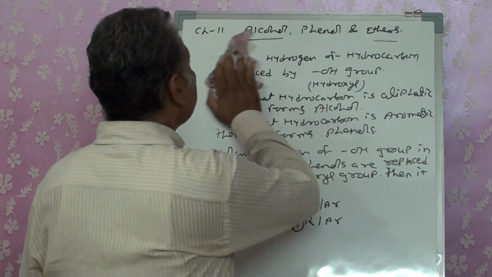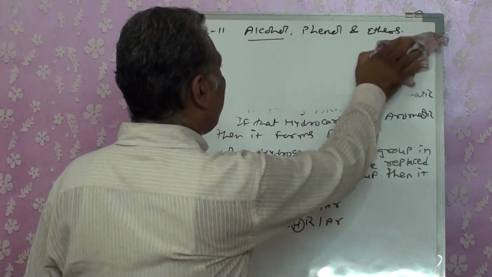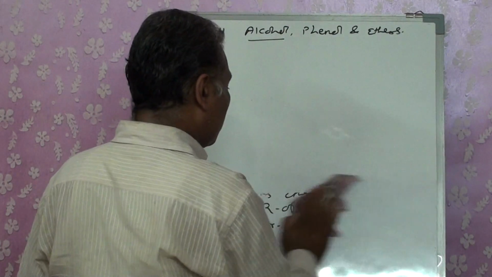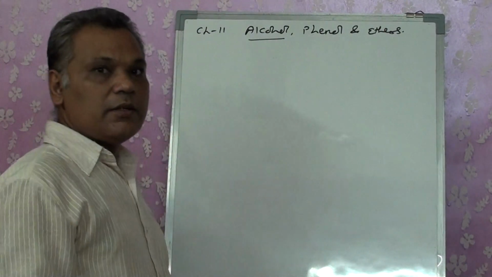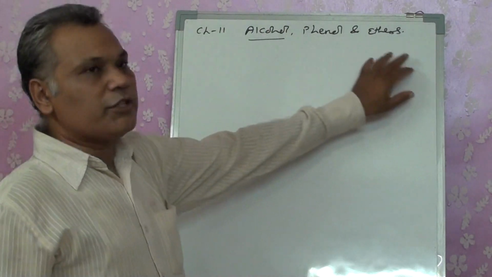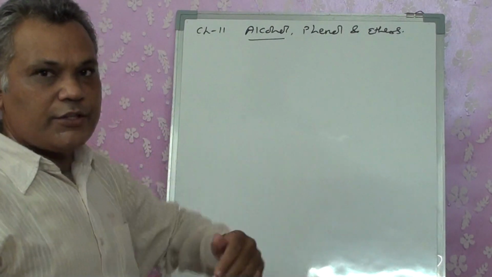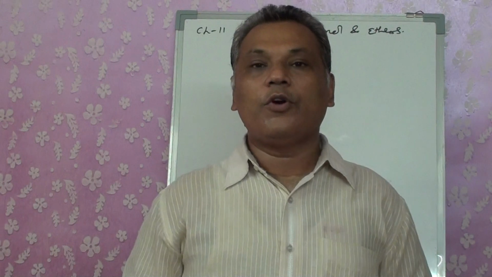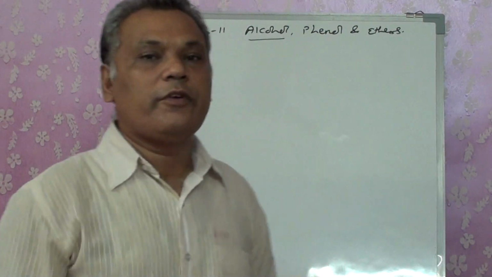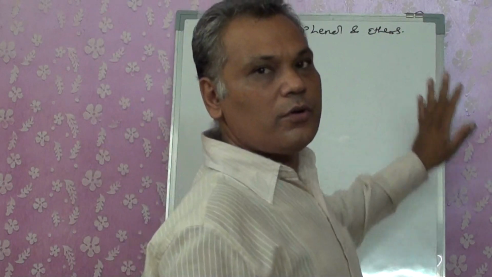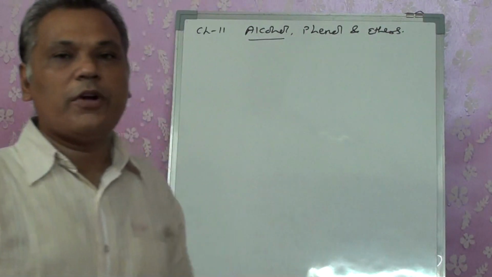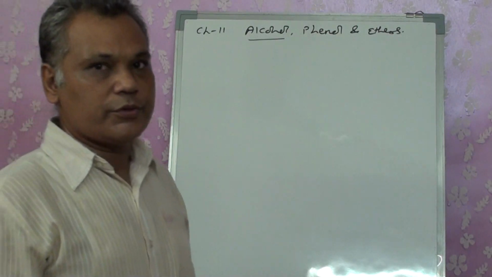First of all, we can't study the whole chapter together. We can't study all the functional groups together. So what we are going to do is study certain parts of the chapter initially together, like classification. After classification you will have IUPAC nomenclature. So first of all we will study alcohols, then phenols, and then we will go for ethers, right? So one by one we will be studying all three functional groups, right?